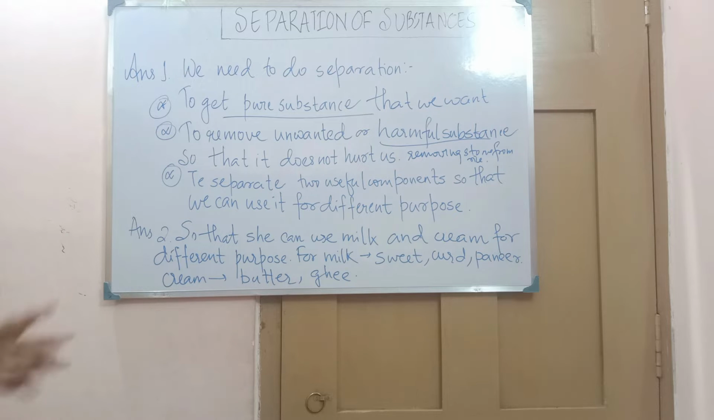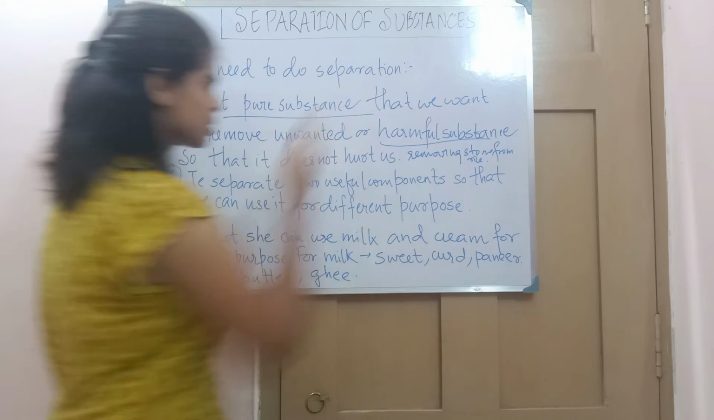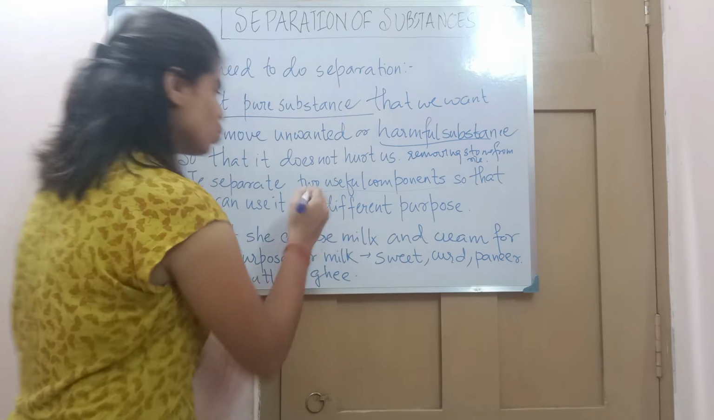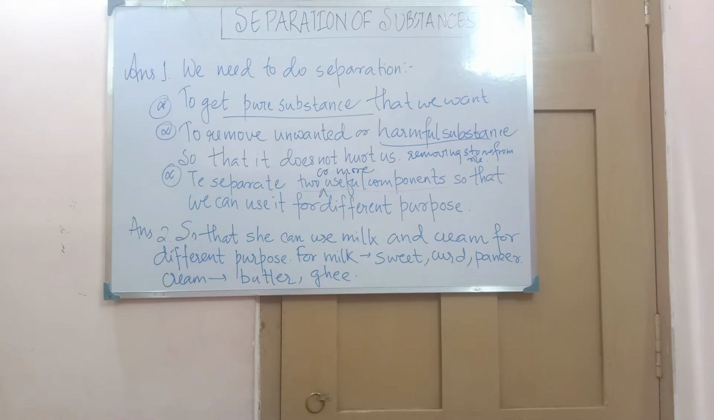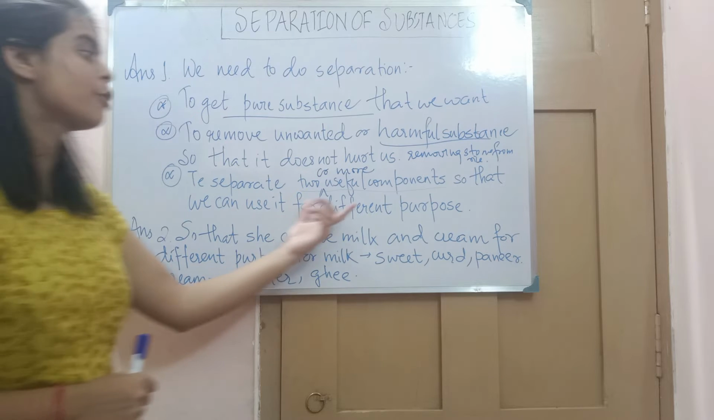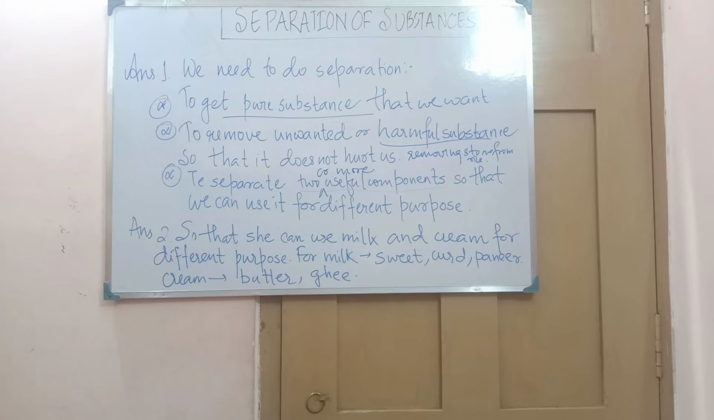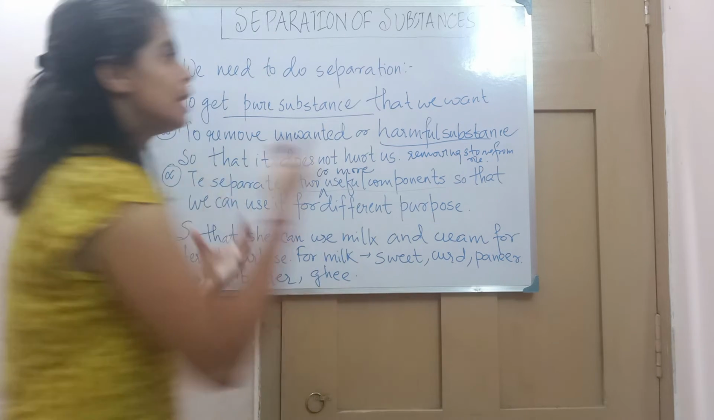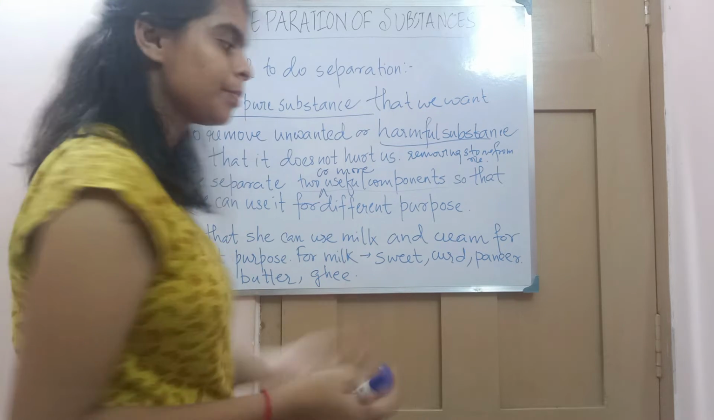And again, why do we do separation? We do separation not just to remove the unwanted or harmful substances, but also to get two or more useful components, so that we can use them for different purposes. Like we separate milk and cream so that we can use milk for making sweets, and cream for ghee and butter.